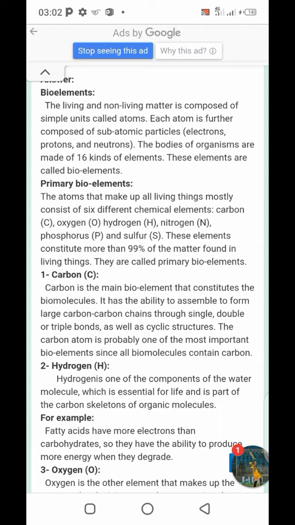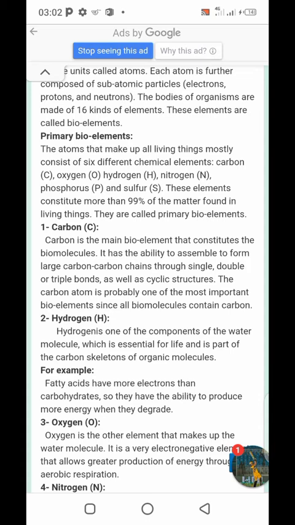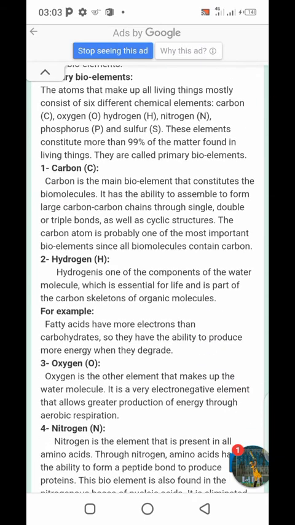Number 1 is carbon. Carbon is the main bioelement that constitutes the biomolecules. It has the ability to assemble to form large carbon chains through single, double, or triple bonds, as well as cyclic structures. The carbon atom is probably one of the most important bioelements since all biomolecules contain carbon.